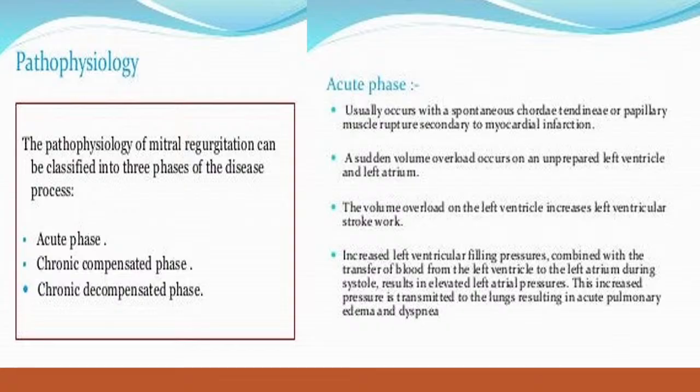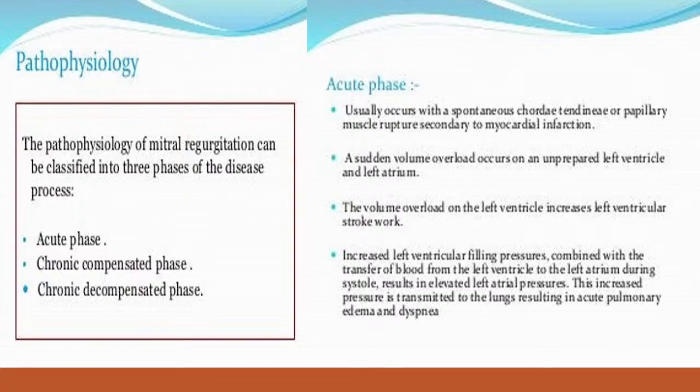If the mitral regurgitation is acute, there is no time for compensation, no time for LA dilatation. The patient immediately becomes hemodynamically unstable because all the regurgitant blood goes directly into the pulmonary circulation.